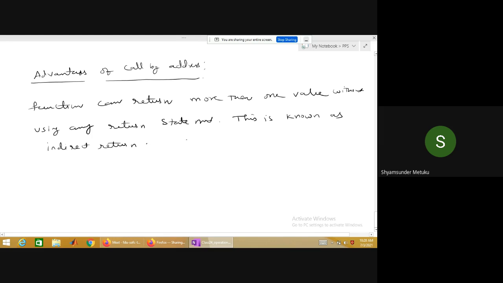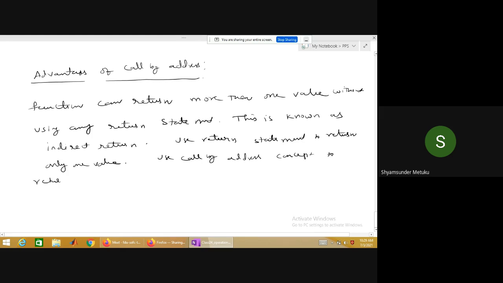Use the return statement to return only one value. Use the call by address concept to return more than one value indirectly.